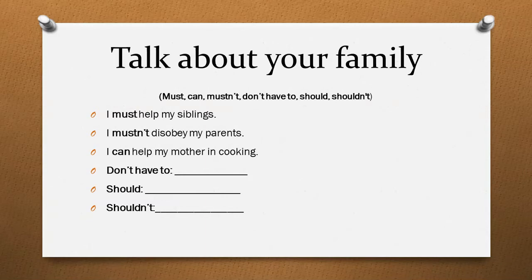I have made some sentences for you. I have used must. I must help my siblings. I must not disobey my parents. I can help my mother in cooking. These are the simplest things that we have to do in our family when we are living with family. So the rest, don't have to, should and shouldn't, are left for you. Do them yourself, that's very easy.